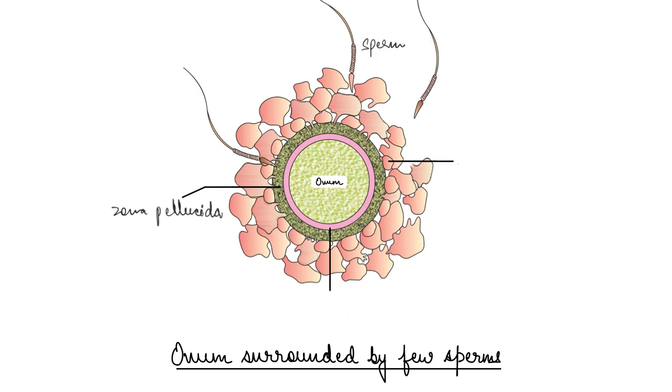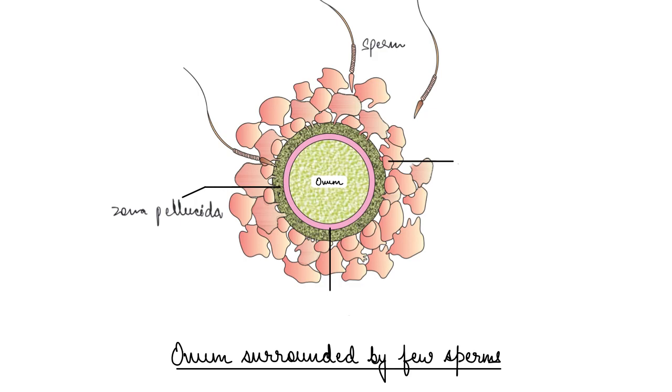Now the secretions of the acrosome, and I hope you remember the diagram of the sperm as well. If not, please go and check my previous video, right? So this secretion of the acrosome of the sperm helps the sperm enter into the cytoplasm of the ovum through zona pellucida and the plasma membrane, right? So it enters inside now, right?